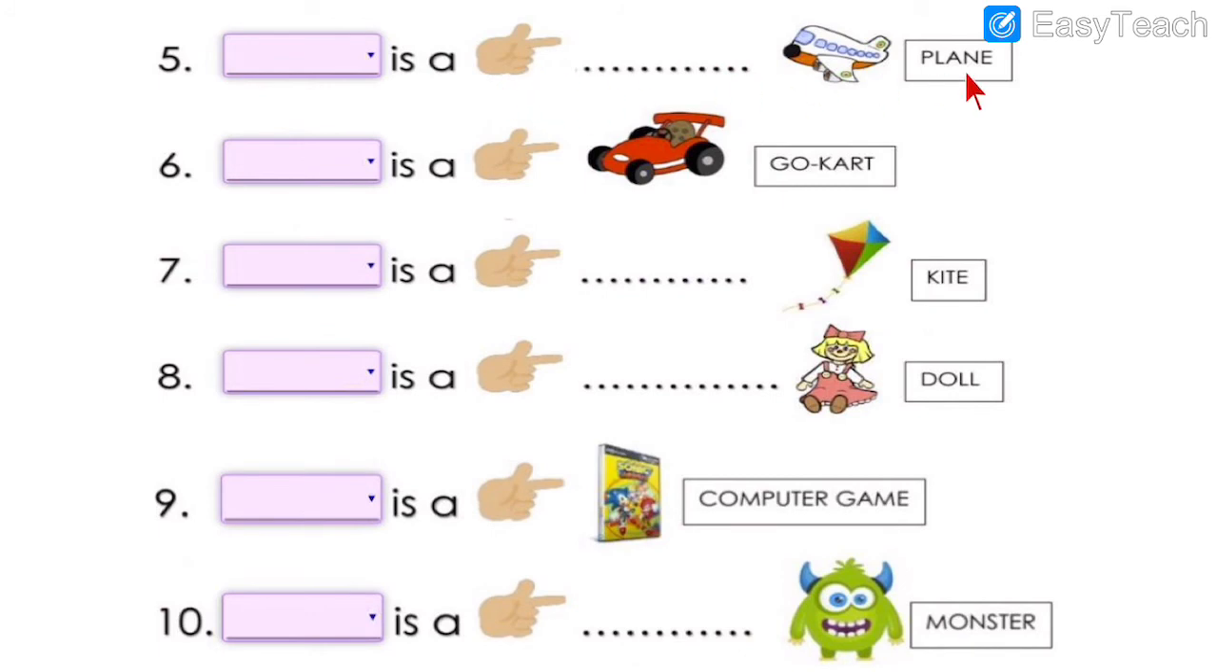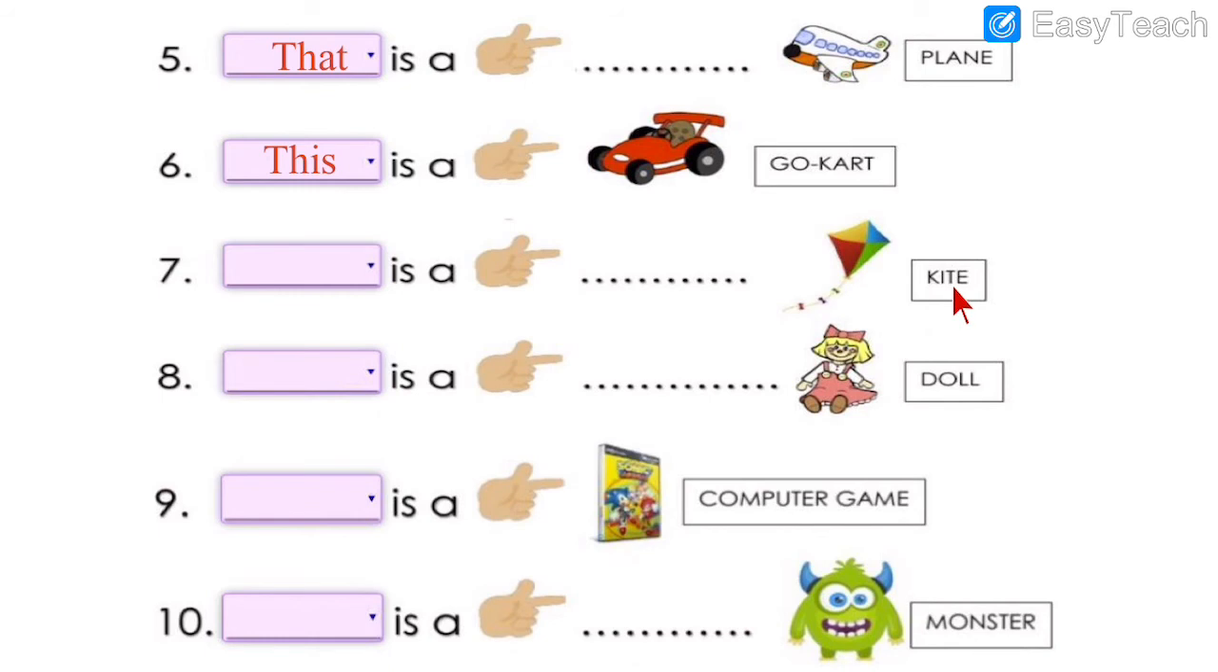Then, number 5. Dash is a plane. Now, plane is very far. It flies up high in the sky. So, that is plane. Dash is a go-kart. See, this is a go-kart, a type of car. This or that, we write this. T-H-I-S, because it is near. So, we write this.